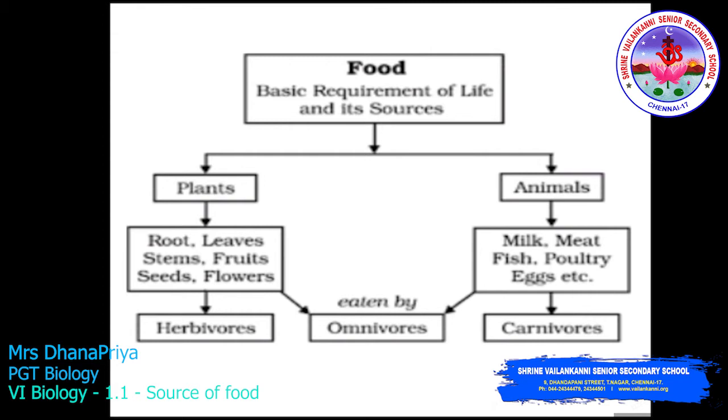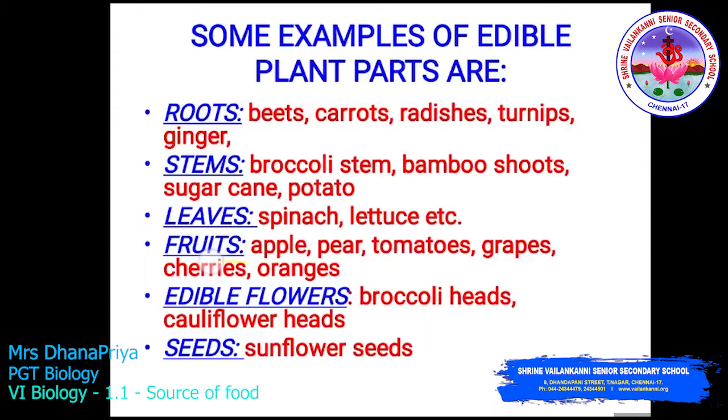From the plants, the root, leaves, stem, fruit, seed, flowers, we consume these as food. From animals, milk, meat, fish, poultry, eggs are the products which are obtained. Now we are going to study in brief what the food habits of animals are, like here they have given herbivore, omnivore and carnivore. We are going to discuss in brief.